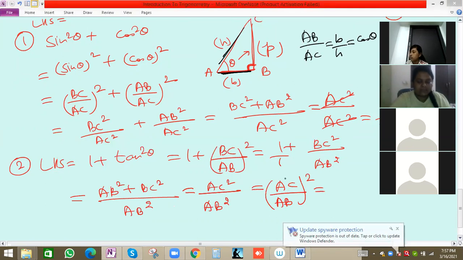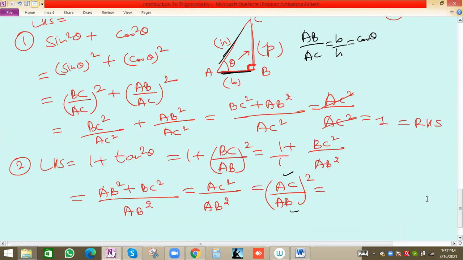This is exactly the opposite, AC by AB. So we can write 1 by cos theta, not an issue, because cos theta is AB by AC, B by H, or adjacent by hypotenuse. 1 by cos theta square is sec square theta. That is the value.